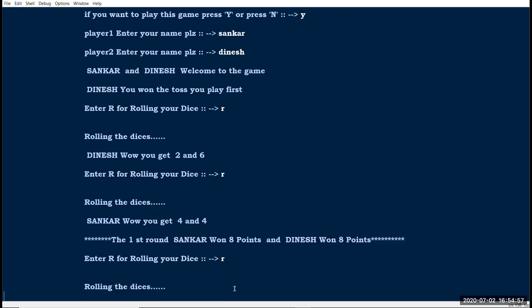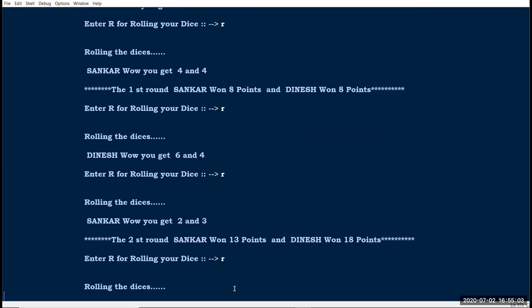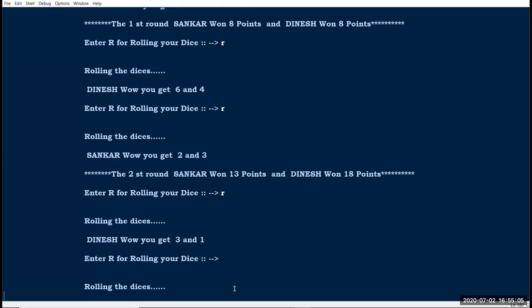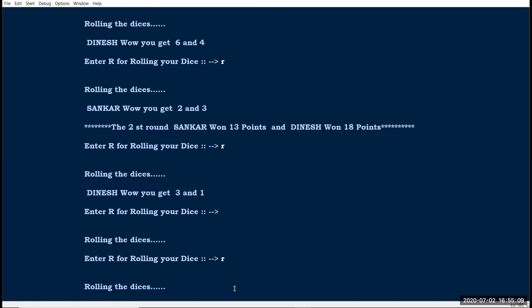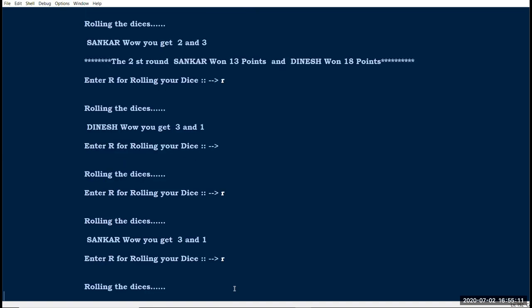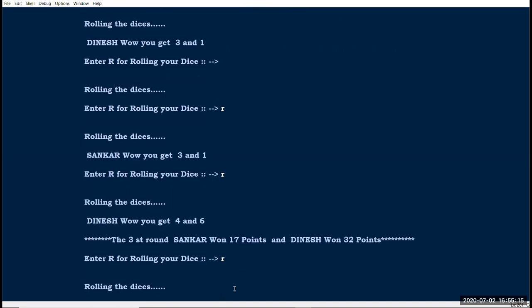I'm going to hit it faster because we have already seen these steps, right? That is the second round, and this third one, fourth one, fifth one, sorry, that is the fourth one.